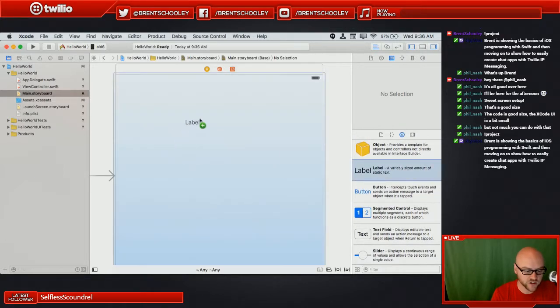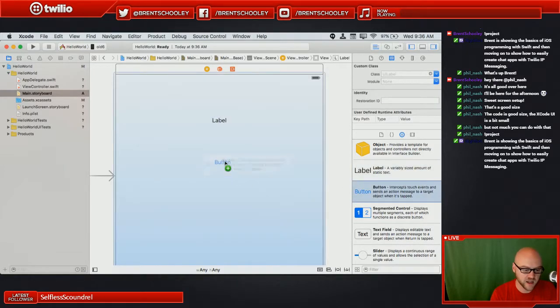We're gonna do a basic hello world where I just drop a label onto the screen and a button onto the screen. And what we want to do is, when we tap this button, we want to change the label to say hello world. It's the simplest thing we can possibly do using UI.